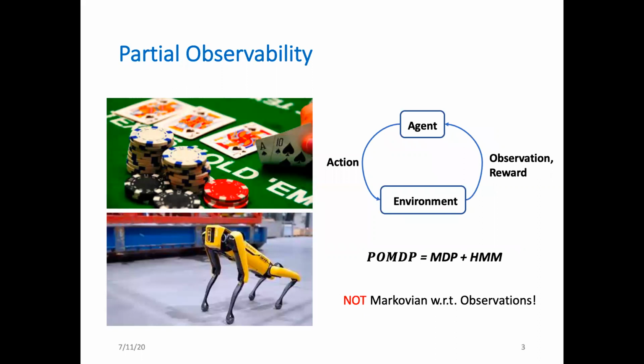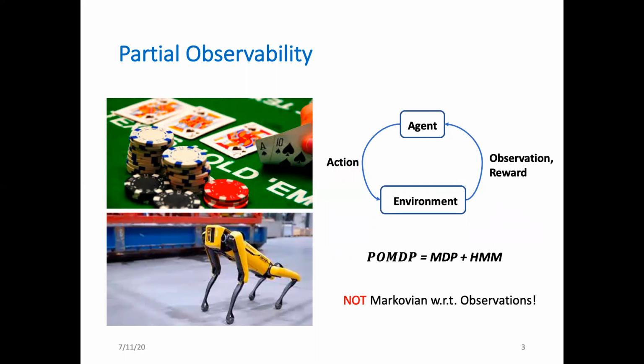Let's start. In many real-world reinforcement learning applications, there is a very challenging feature called partial observability. It means that an agent cannot directly observe its current state in the environment and only has access to partial or inexact information. For example, in poker games, a player can only see his own cards and possibly the common cards on the desk. He doesn't know what his opponents have in hand.